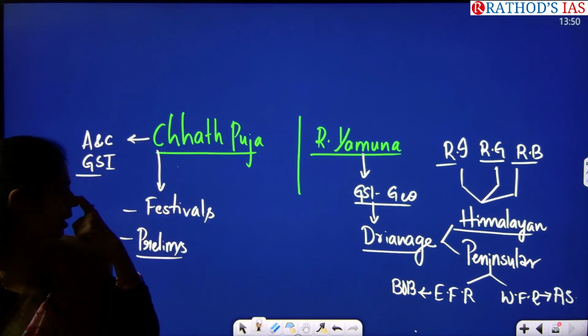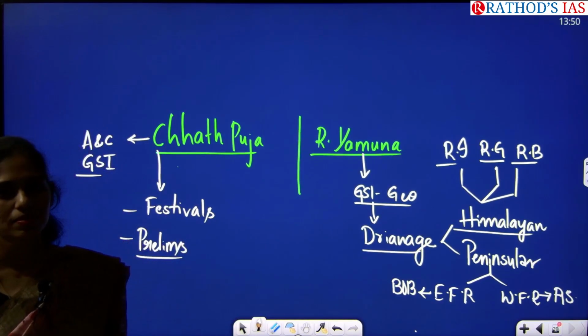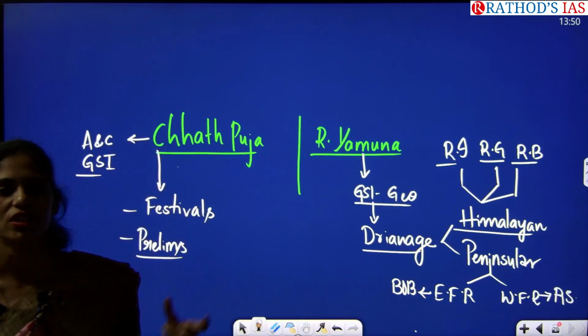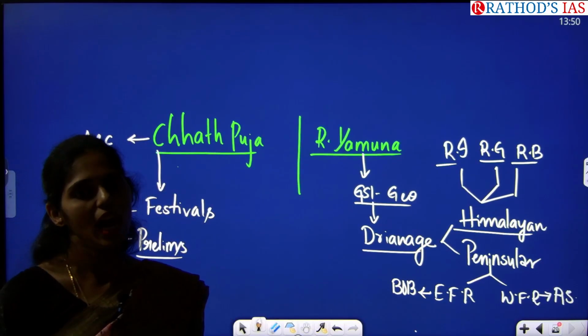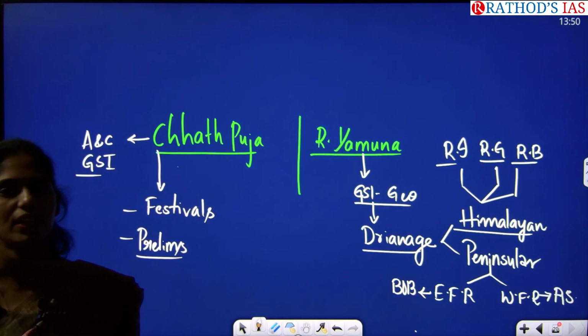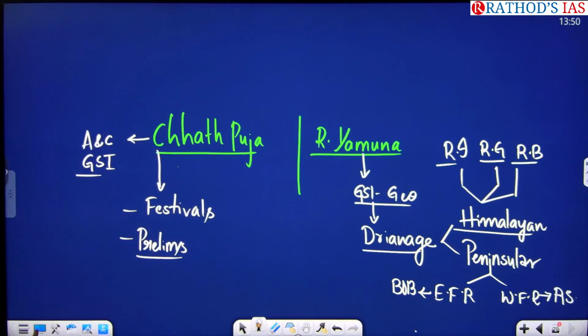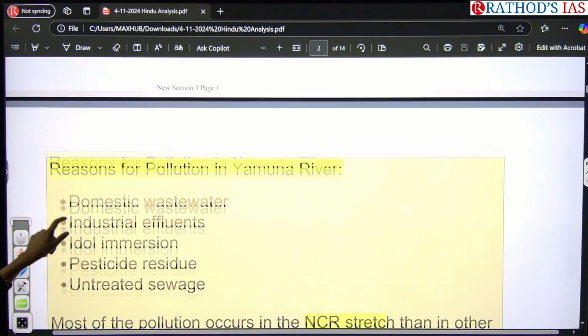So here the Yamuna system is very important, and you have to know where it originated and which are the tributaries of this river Yamuna, and if there are any dams located on that river, you have to know all those things. Okay, and now let us see some facts regarding this.